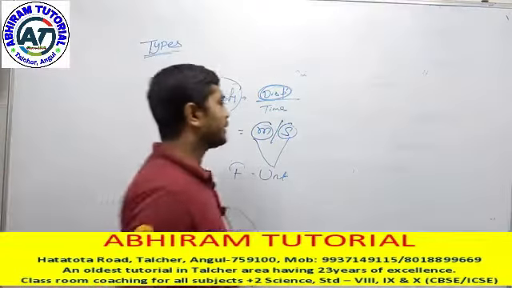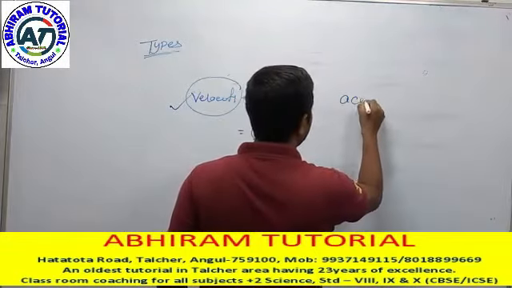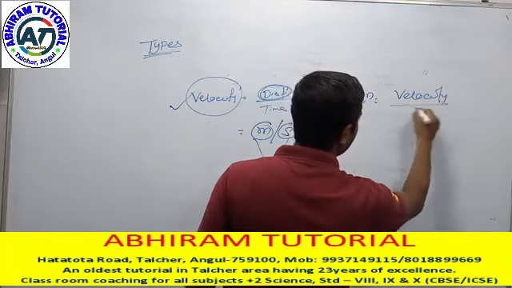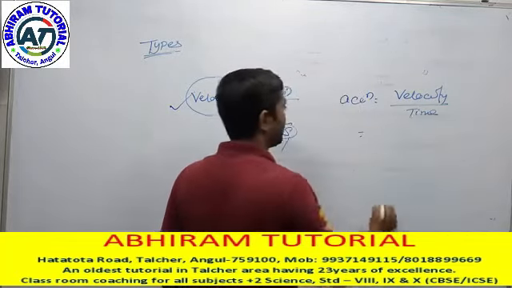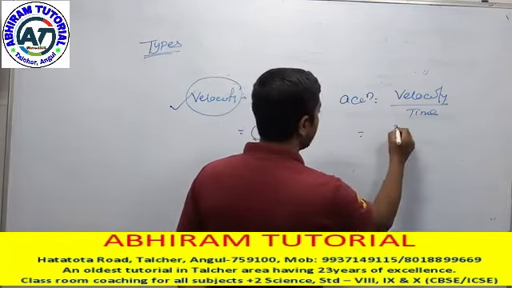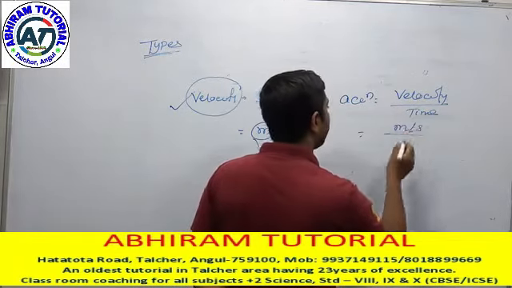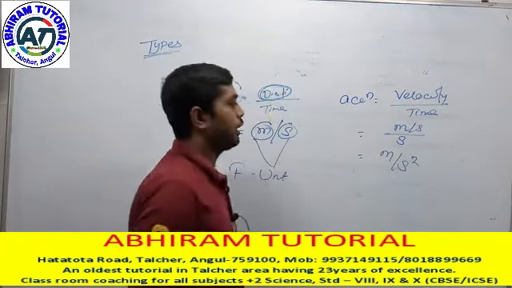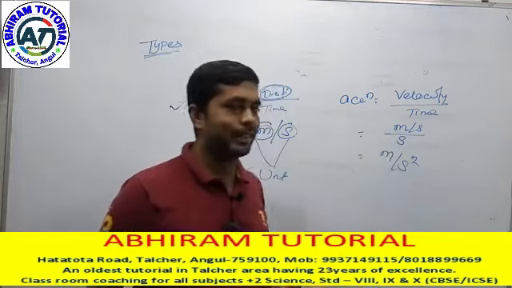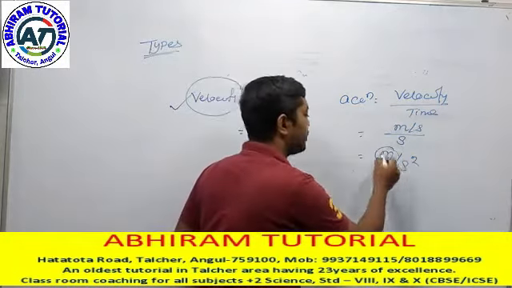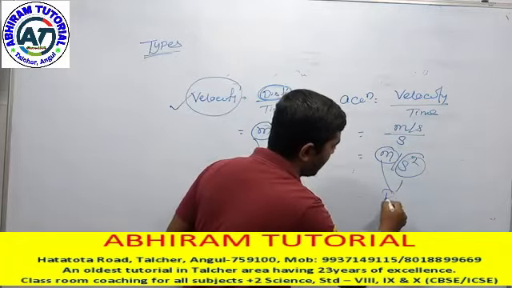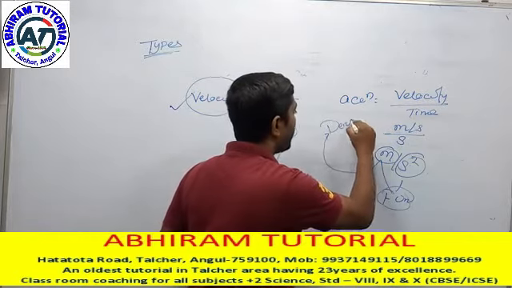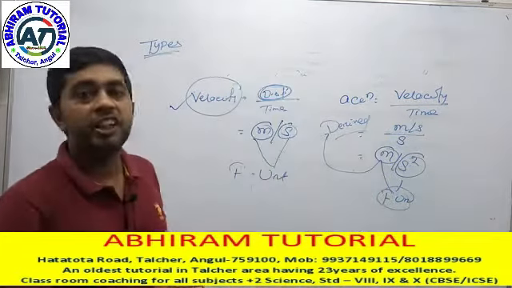Like this, another example: acceleration, which is velocity by time. Yes or no? Yes, you have heard these terms. The unit of velocity is meter per second, by time in second, so the unit is meter per second square. Is there any single unit of meter per second square? No. These units are derived from fundamental units. When these are combined, they form derived units.